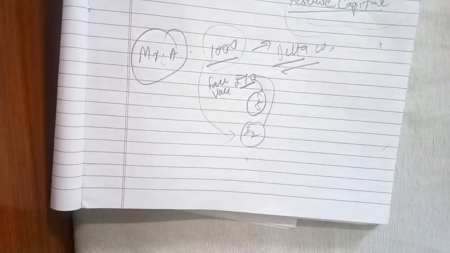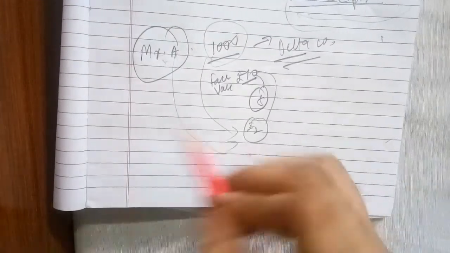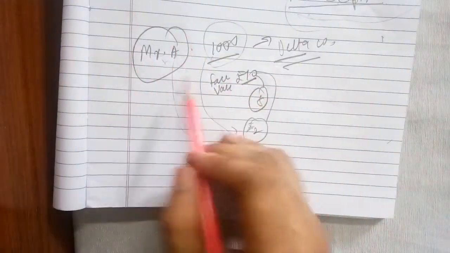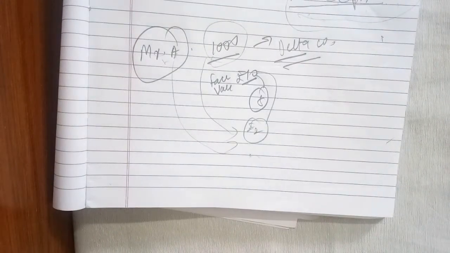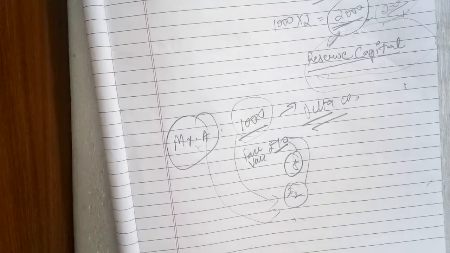The company gives a warning. But again, he did not pay, and he's a defaulter. Now what will the company do? The company will cancel the shares of Mr. A. The company has a right to cancel the shares just because of non-payment of the share capital. Under those circumstances, this is known as forfeiture of shares.